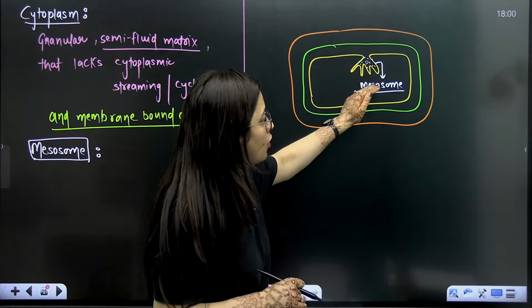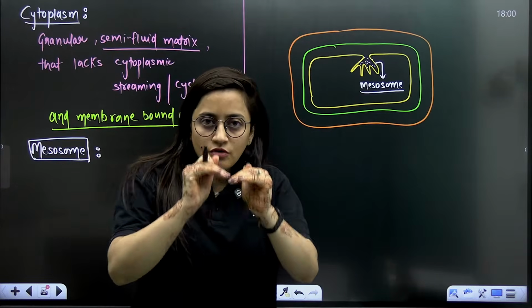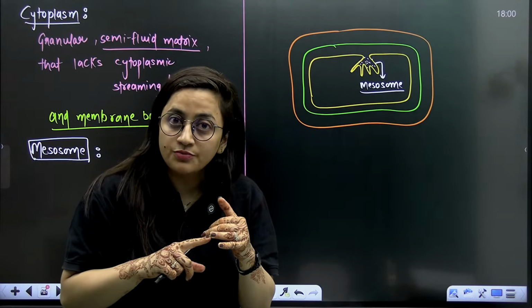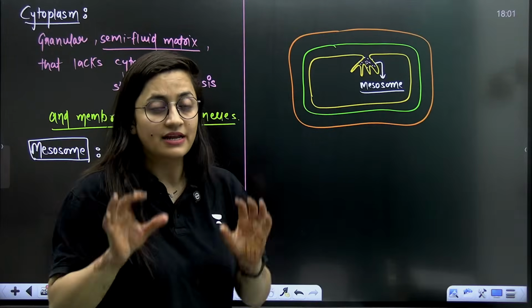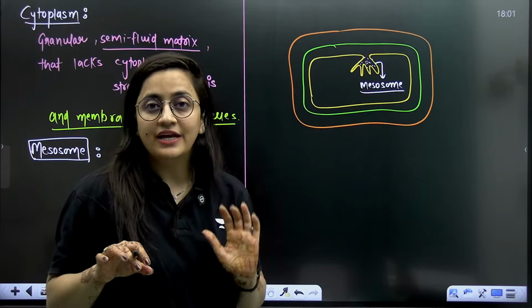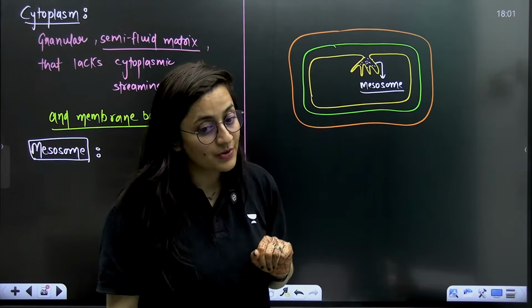And moreover, this mesosome is not always in the form of finger-like structures only. It can form vesicles, it can form tubules, so there is structural variation. It can form vesicles, tube-like structures, and lamellae too. It has respiratory enzymes, so it will help in respiration.